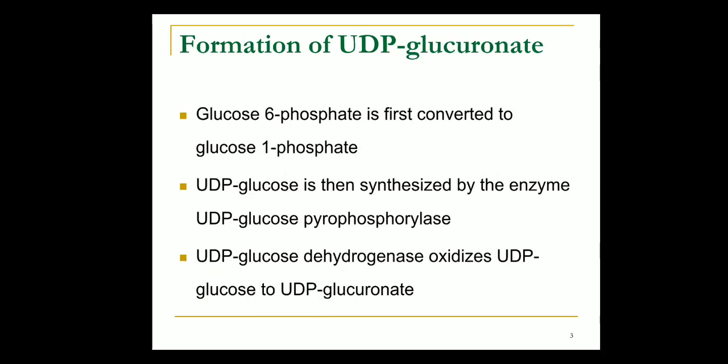Then formation of UDP glucuronate is the first activation step. So glucose 6-phosphate is first converted into glucose 1-phosphate. UDP glucose is then synthesized by UDP glucose pyrophosphorylase. Then UDP glucose dehydrogenase oxidizes this UDP glucose to UDP glucuronate.